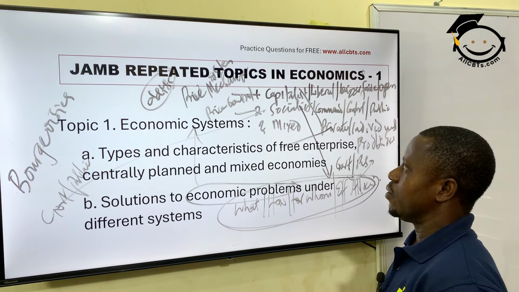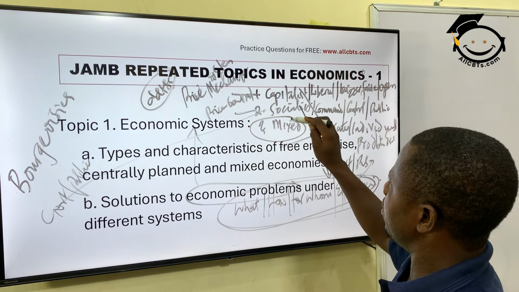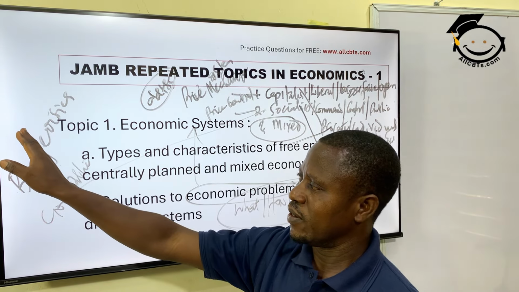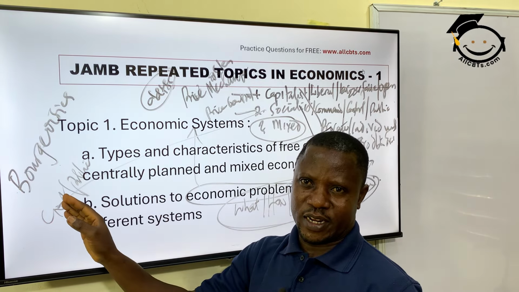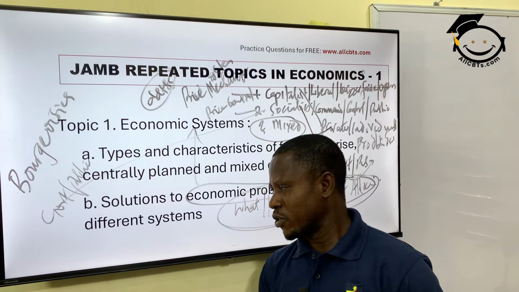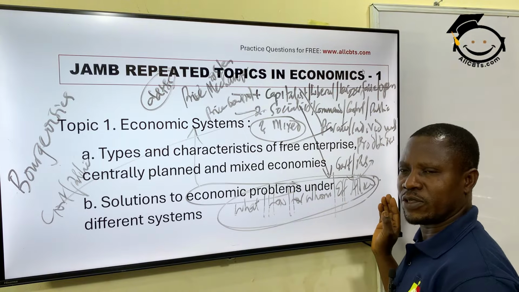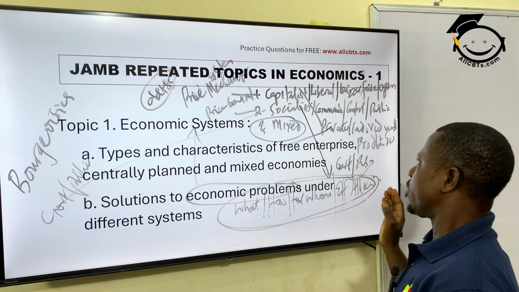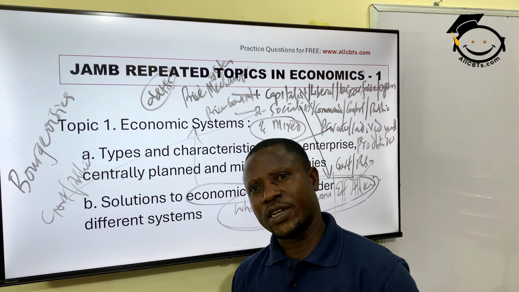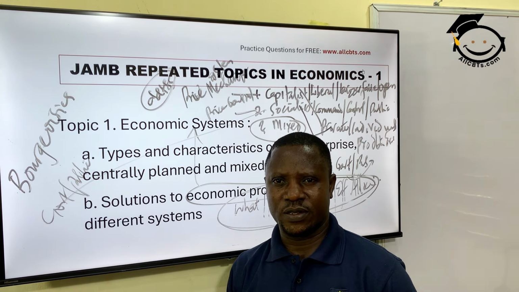Alright? But for a mixed economy, it is a system where both the private and the public, that is individuals and government, jointly cooperate to provide solutions to these problems of the economy. They jointly control the available means of production, distribution, and exchange of goods and services.